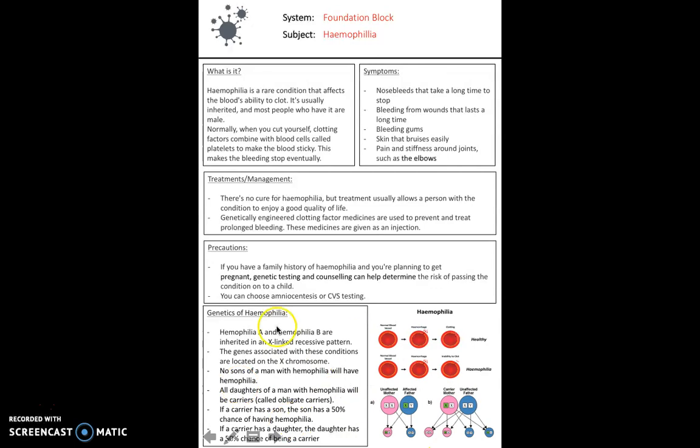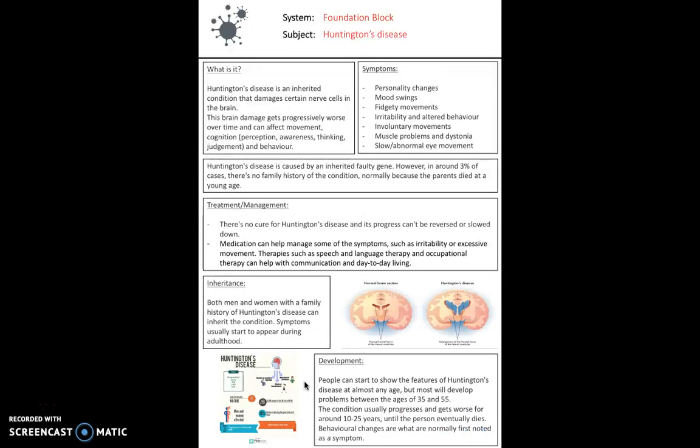A few key points here about the genetics. So this is more linked to X-linked recessive as a general kind of branch of inheritance. However, it's really important to be aware that no son of a man with haemophilia will have haemophilia, but all daughters of a man with haemophilia will be carriers, and they're called obligate carriers. So that's a little bit tricky to get your head around. However, if you think about those concepts, it really does make sense. The best way to do that, I find, is to look at some charts. So the inheritance trees. So if you get them all next to each other, so autosomal dominant, autosomal recessive, X-linked recessive, all the different types, and just look, and you can see the clear differences between them.